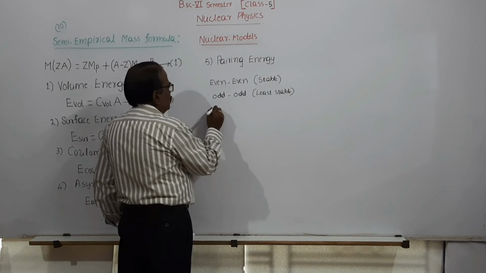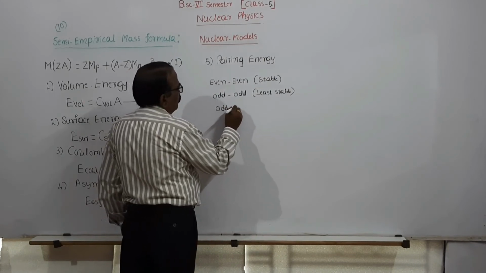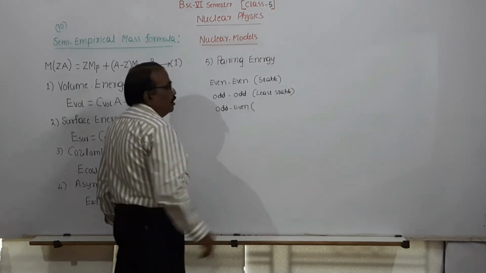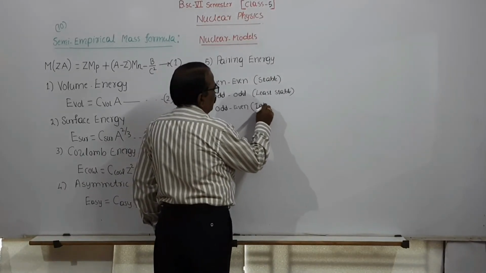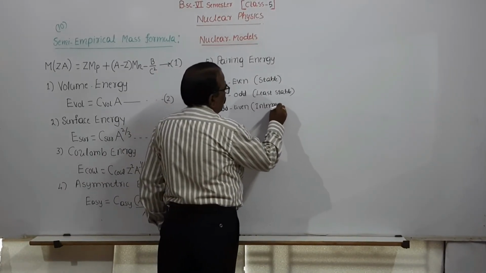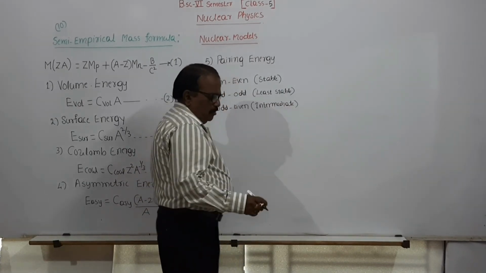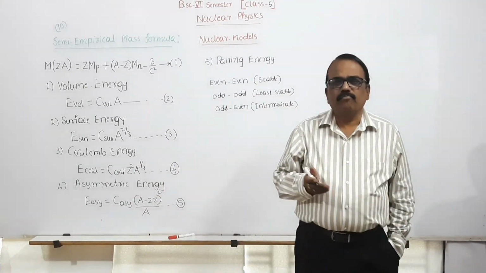And odd-even is called intermediate stable. Most stable, least stable, and intermediate stable.